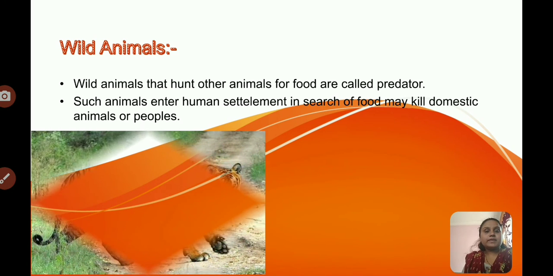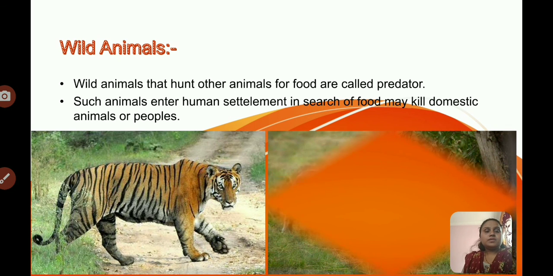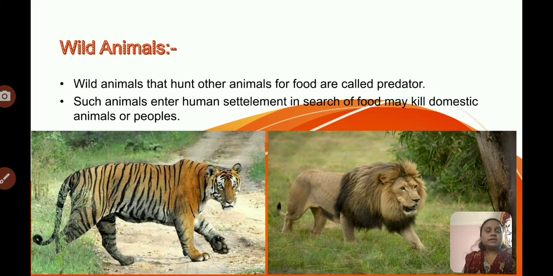Guess, look at the picture. Which animal is it? Tiger. The tiger is a wild animal. What does he do? He hunts other animals for food, so it is called a predator. The next example is the lion. The lion is also a wild animal.